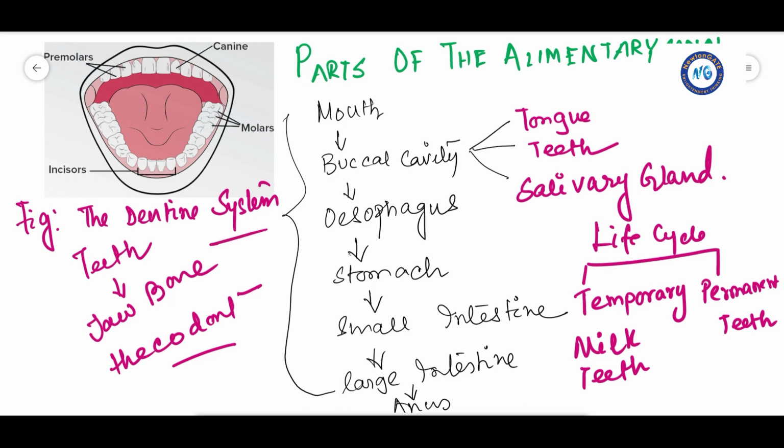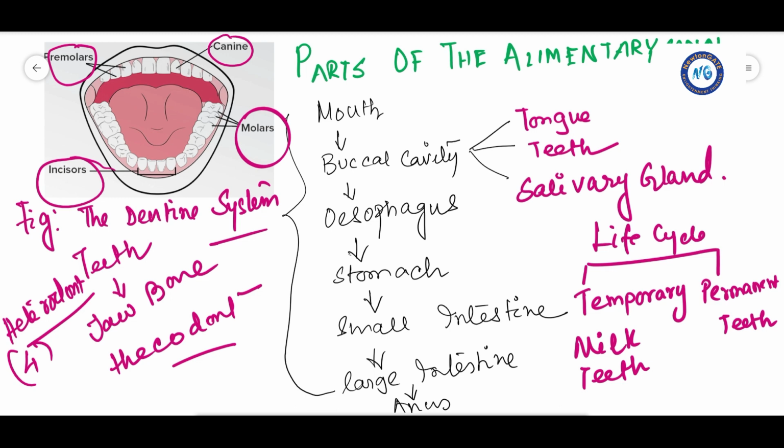There are four kinds of teeth. As four types of teeth are present, premolars, canines, molars and incisors, it is termed as heterodont. First, these four teeth are called the incisors, these two kinds are the premolars, this is the canine tooth, and these are the molars. An adult human has 32 permanent teeth, which are of four different types. That is why it is termed as heterodont dentition.